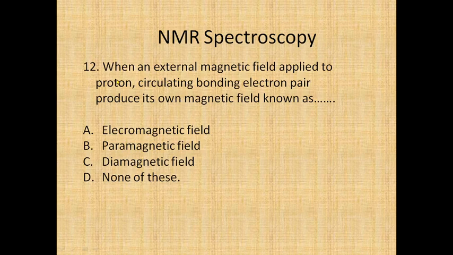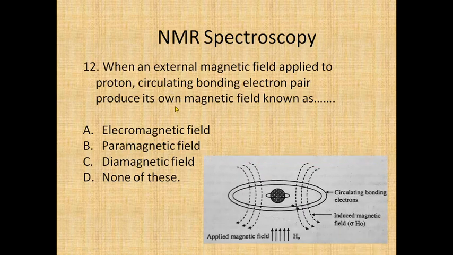This is the spinning nucleus, placed in an external magnetic field, the applied magnetic field, and these are the circulating bonding electrons. These circulating electrons induce a magnetic field, and its direction is exactly opposite to that of the applied magnetic field. This is known as a diamagnetic field. So option C is the correct answer.